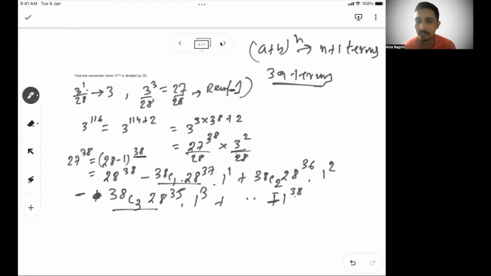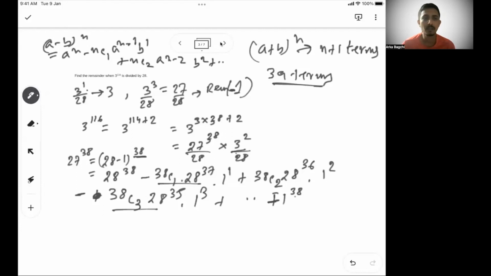So for every even term, I can see a minus sign. For every odd term, I can see a plus sign. That's the difference between a plus b to the power n and a minus b to the power n. In a plus b to the power n, all terms are positive. In a minus b to the power n, the alternate terms are negative. So the even terms are negative. 1 to the power 38 is the 39th term, which is an odd term, so that will be positive. So for 27 to the power 38, your last term will be 1.